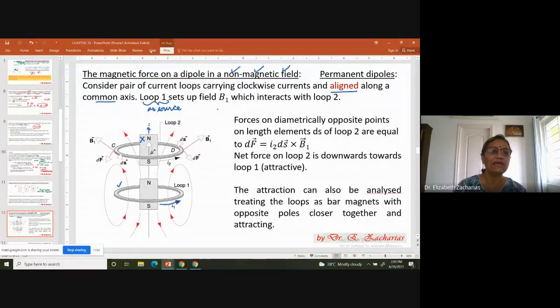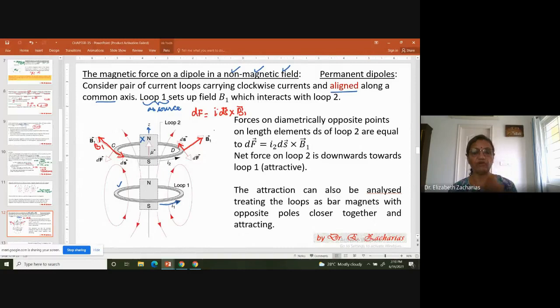Now let us simply take two elements. An element of length ds and a diametrically opposite current element ds. If you look at the magnetic field I just drew, the magnetic field here, because of loop 1, is B1. Similarly, at this end, the magnetic field is going to be B1. Now you have to remember that dF, the force acting on this element, will be I ds cross B1.